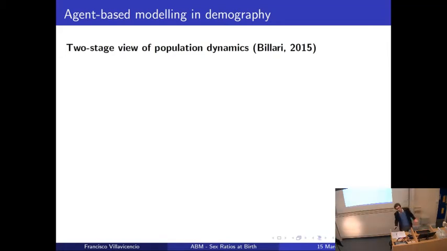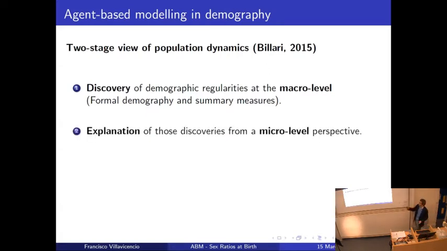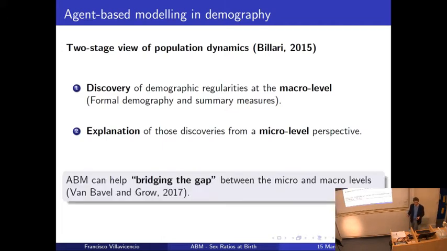And why is agent-based modeling interesting in demography? Why are we interested in this? I would like to mention this idea by Francisco Villavicencio that we have a two-stage view of population dynamics. In demography, we have the discovery of regularities at the macro level. To do this, we can use formal demography or mathematical demography and other summary measures. Then we have a second stage in the analysis of population dynamics, which is the explanation of those discoveries from a micro level perspective, that means at the individual level. And the advantage of agent-based modeling is that it can help bridge the gap between the micro and the macro.